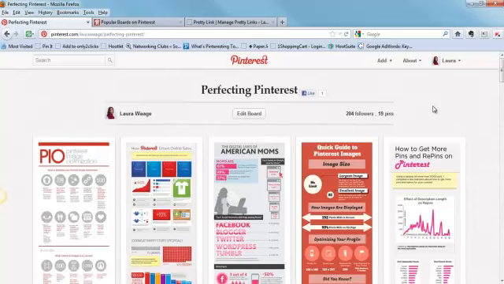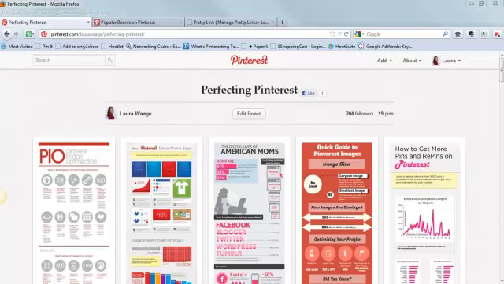So when you're building your following, you want to look at both people to follow as well as specific boards that you want to follow. So who should you follow? Well, for starters, anyone that repins you or comments on your posts or interacts with you, you want to start by following them. Obviously, they liked your content enough to engage with you, so you want to respond accordingly so that that audience continues to grow and expand.